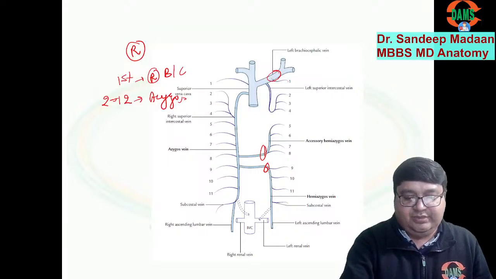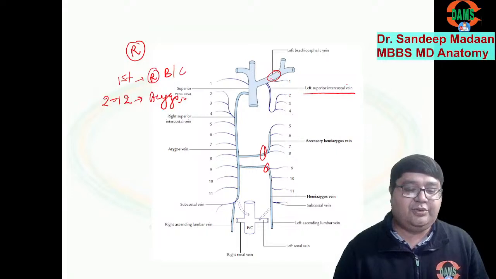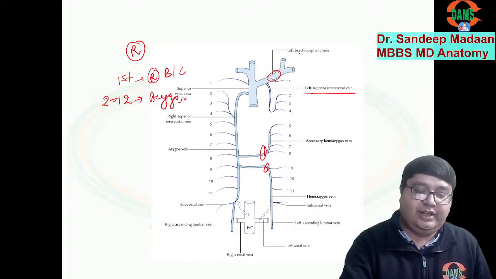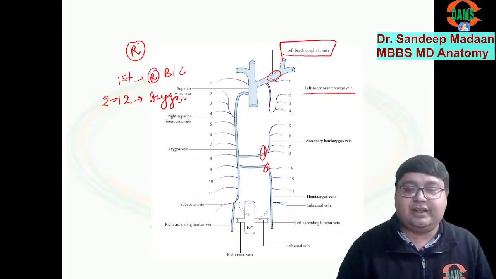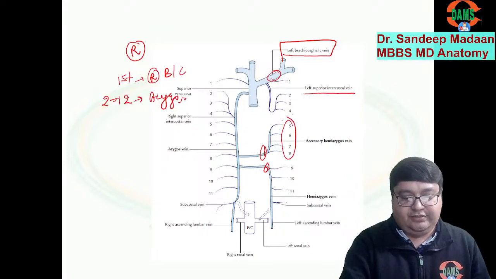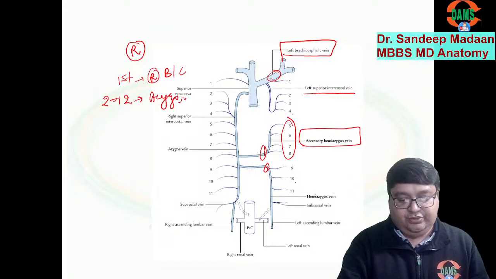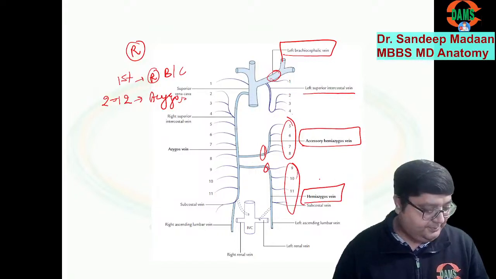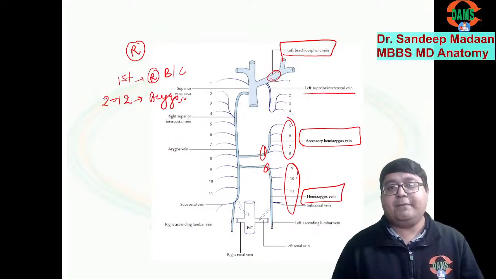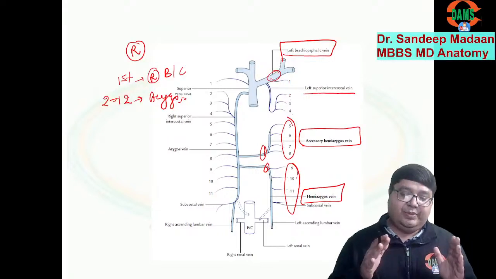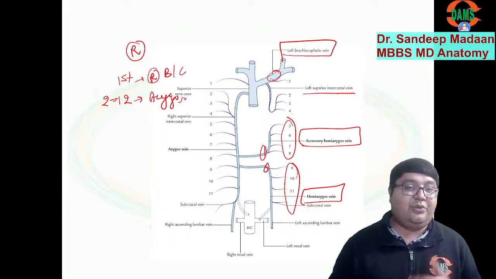So 1 will come directly, and second, third, and fourth will come in the form of left superior intercostal. But anyway, 1 to 4 will drain into left brachiocephalic, and 5 to 8 will drain into accessory hemiazygos, and 9 to 12 will drain into hemiazygos vein. So far, so good. So this is how we can remember which particular number vein is going to drain where.